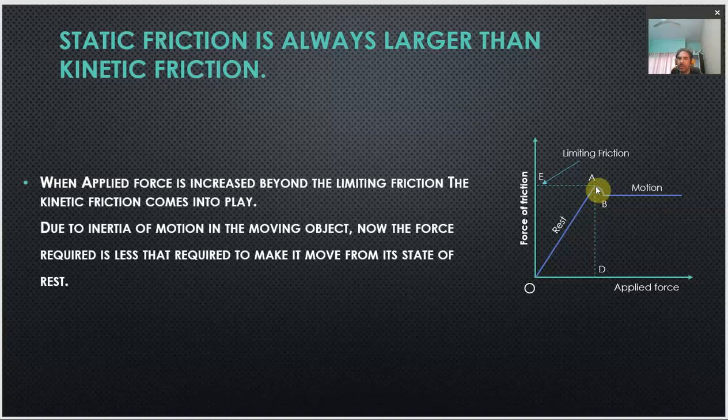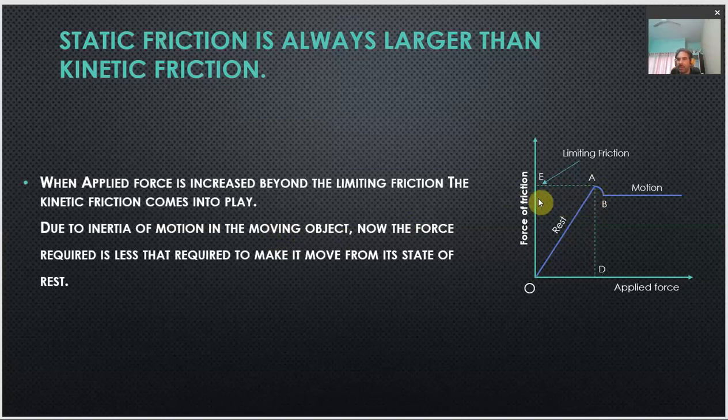This force of friction, whenever the object slides, is called kinetic frictional force, and now it is slightly less. Why is it less? Because whenever the object begins to slide, it is in motion, and due to inertia of motion, the required force is slightly less. So, this is what it means. Because of inertia of the moving object, the force required is slightly less.